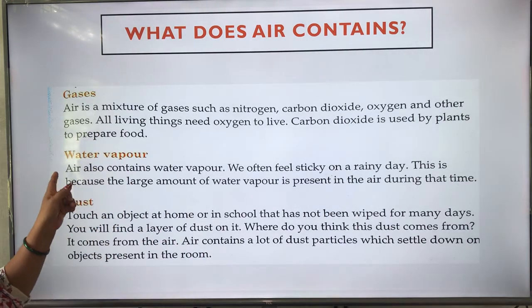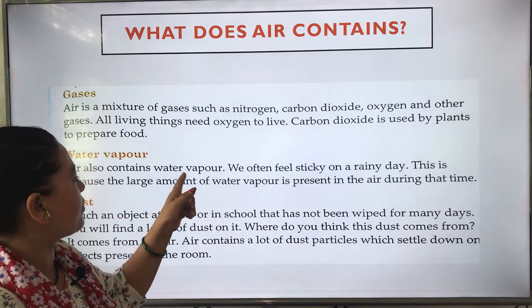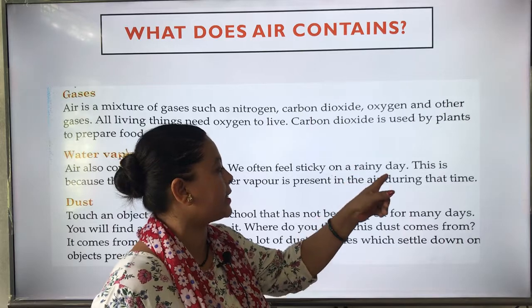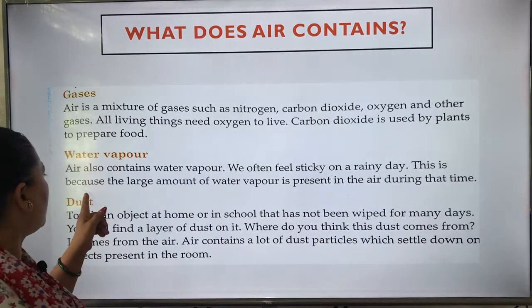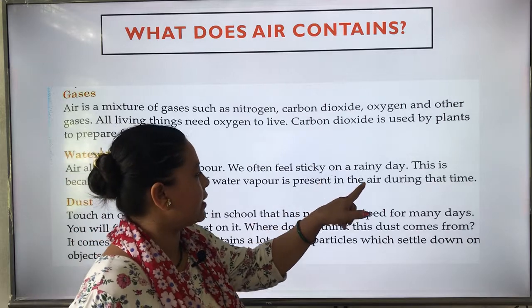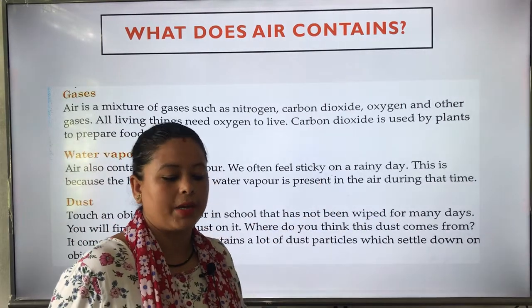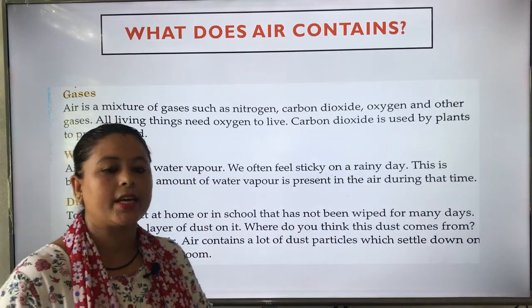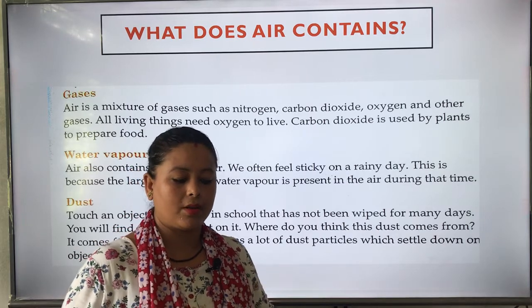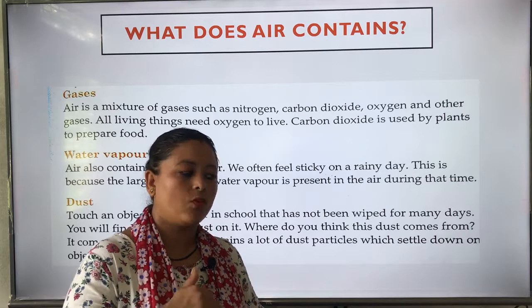So next one is water vapor. Air also contains water vapor. We often feel sticky on a rainy day. This is because a large amount of water vapor is present in the air during that time. So children, on a rainy day we feel sticky, isn't it? How? Because the air contains water vapor.